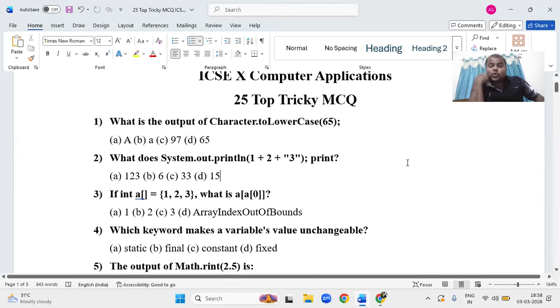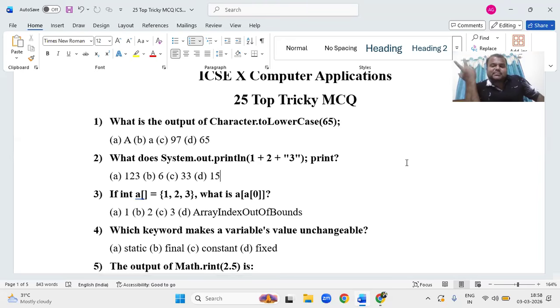I think you can see the screen. So what is the output of character to lowercase 65? For character to lowercase, if he has given the character in the form of capital A or capital B or capital C, you can convert it to lowercase. Sir, here he has given a number. The input is the number 65.